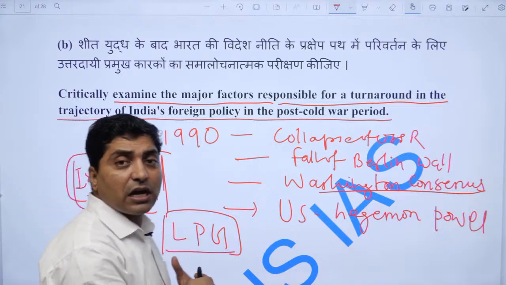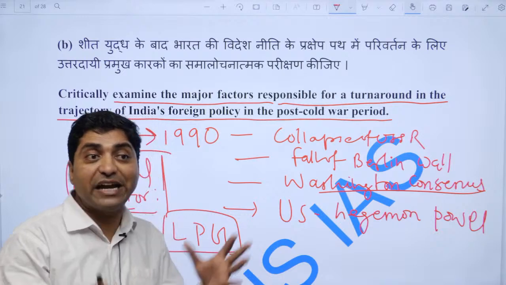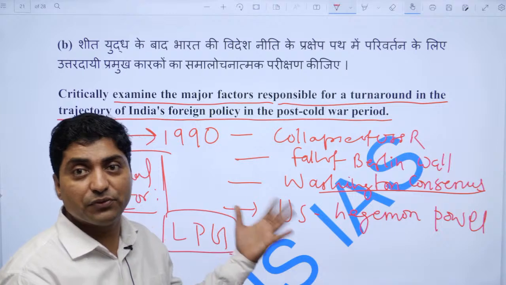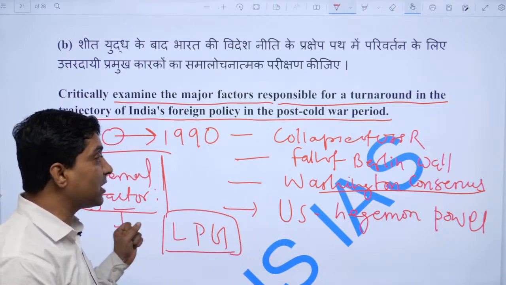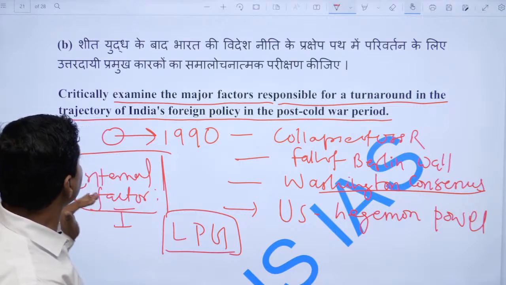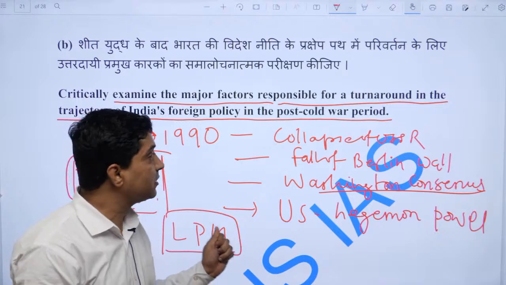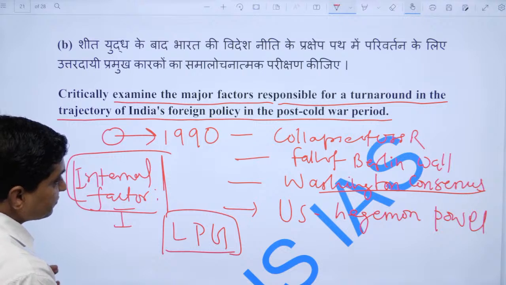India is unable to conclude its side, with whom we should be, whether we should be with the US or whether we should be with the USSR. But at the same time USSR also looked at India with suspicious eyes, right. So these are some critical points that one needs to mention.